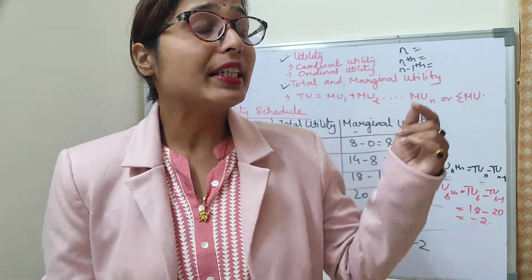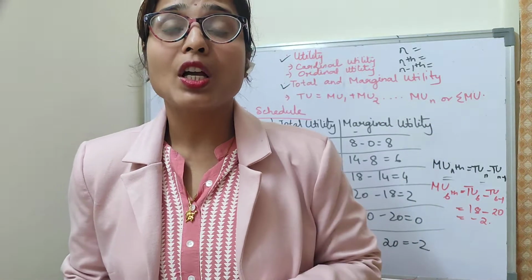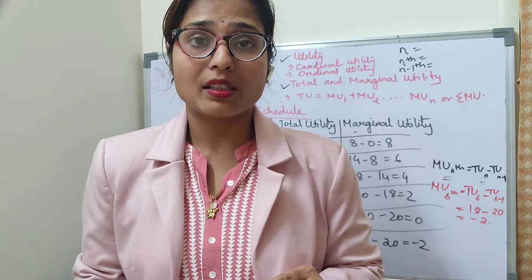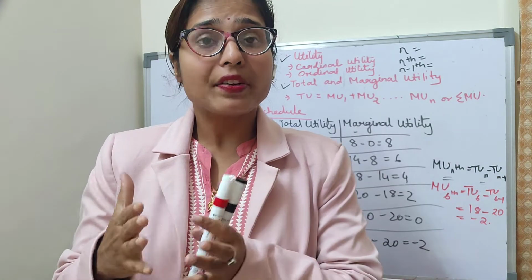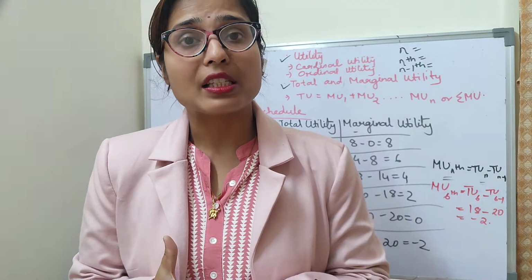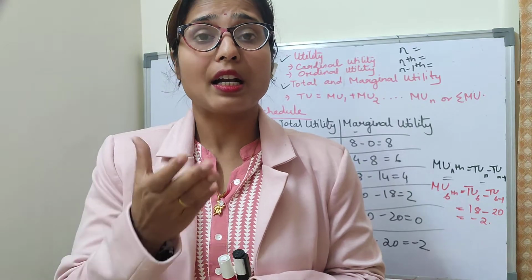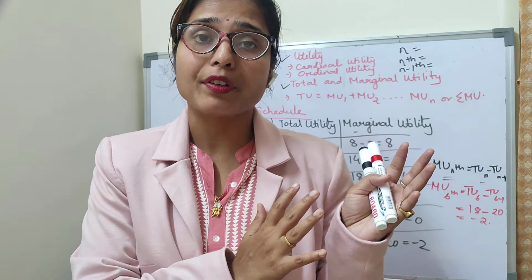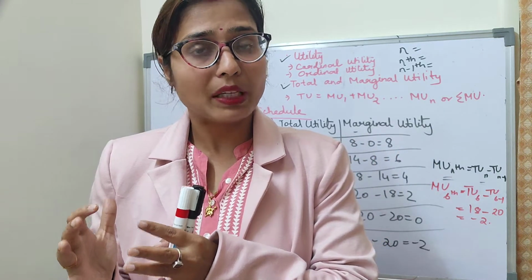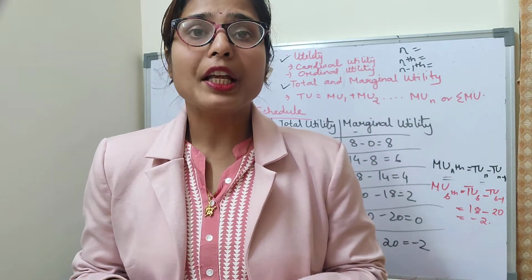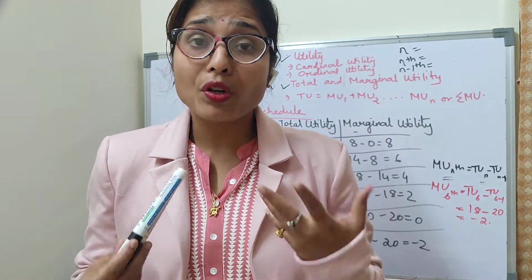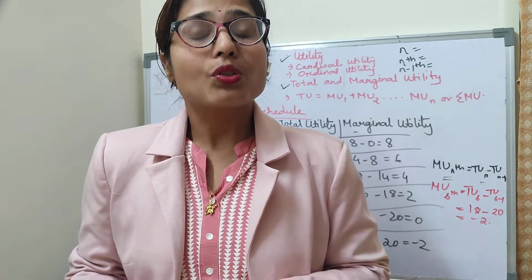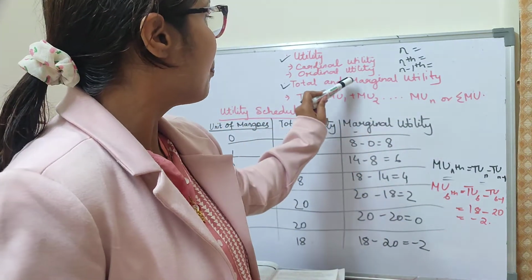Clear? Now the second is ordinal utility. It is the utility that cannot be scaled in numbers. It can only be arranged in the order of preference. A person can rank, you can also rank your preference from the most preferred to the least preferred bundles. For example, if you consume a pizza, you get more satisfaction from pizza as compared to a burger. Simple. So I hope up to this I have made you clear.